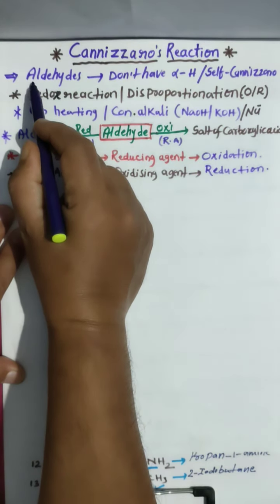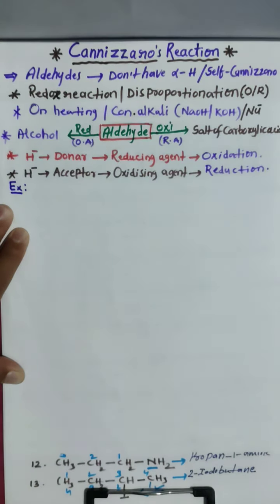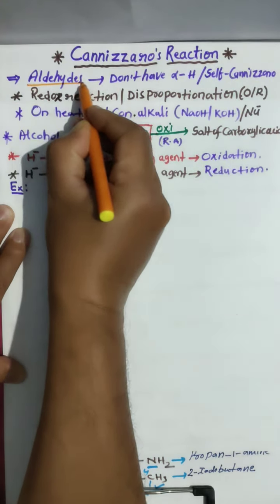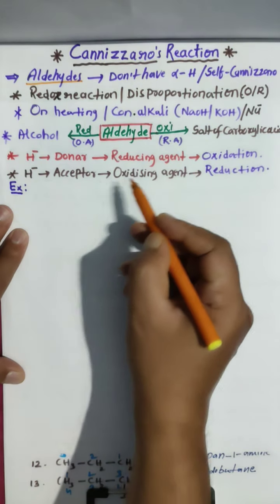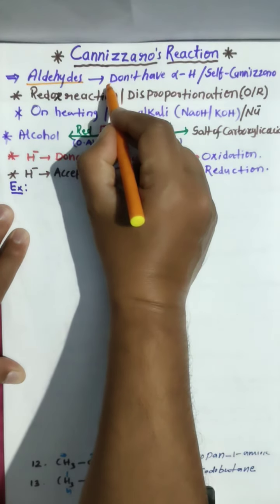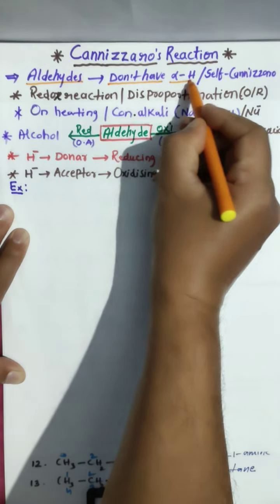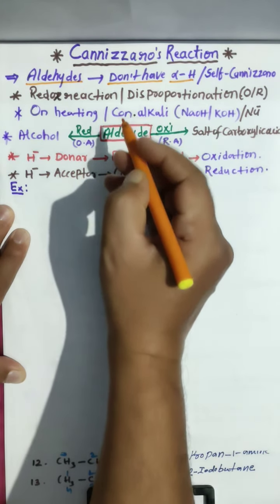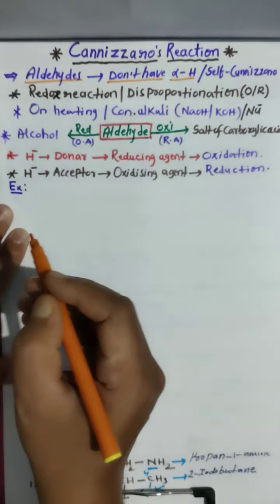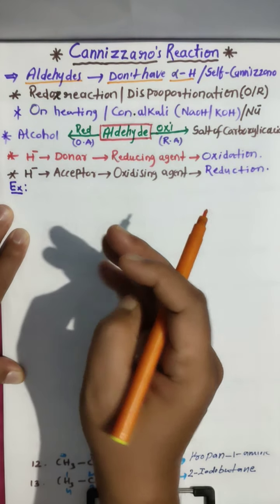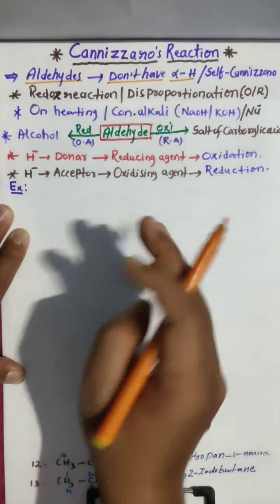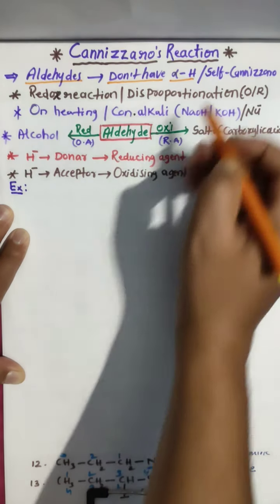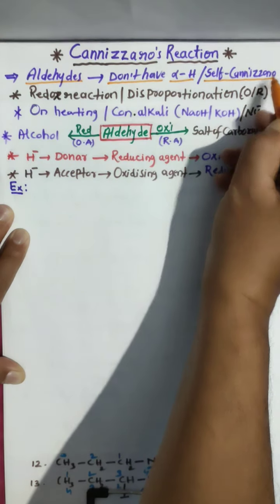The Cannizzaro reaction is given by aldehydes. So aldehydes undergo the Cannizzaro reaction, no other compound. But the aldehydes should not have alpha hydrogen. Just as aldol condensation has self and crossed versions, similarly we have self Cannizzaro and crossed Cannizzaro. Here we are going to discuss the self Cannizzaro reaction.